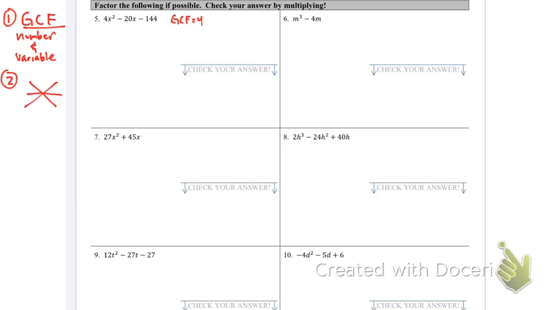Okay, which means I can now divide by 4. But before we go ahead and divide by 4, we still have to check for, do I have a variable GCF? So do all these have the same letter, all 3 of them? And if they did, we would have a variable GCF. But we don't have all the same letter, so we just have a GCF of 4.